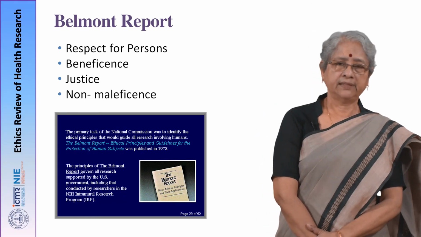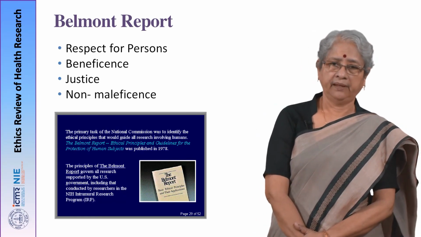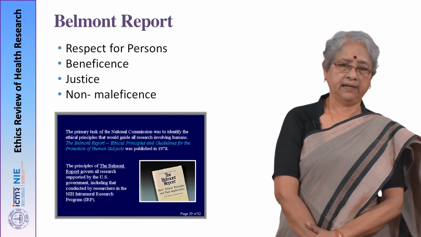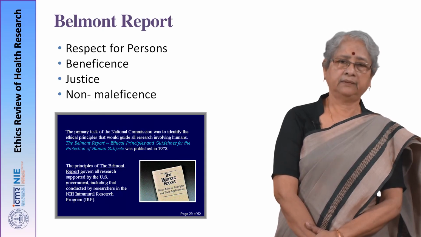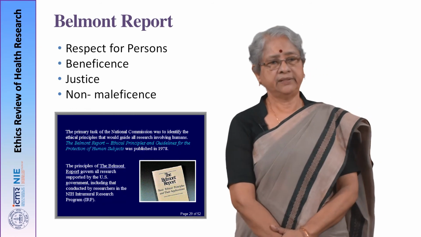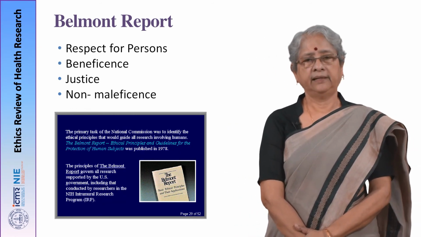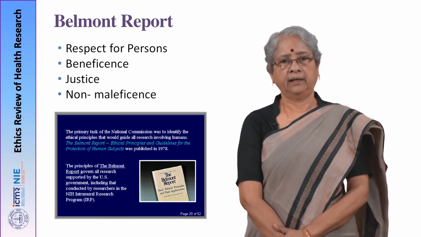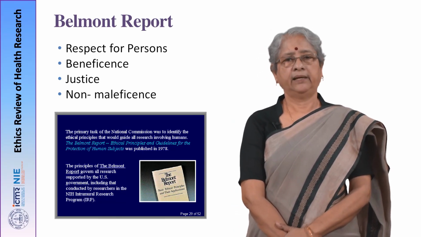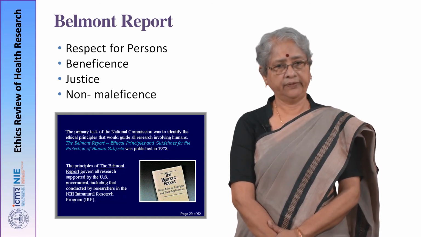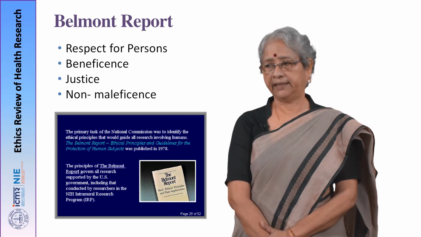Now, non-maleficence is the other side of the coin, trying to ensure that not much harm is done to the participant. Justice is about how you select your participants. Are you justified in including a particular group in a study? If at all there is equitable distribution of burden or benefits, that also has to be seen by the ethics